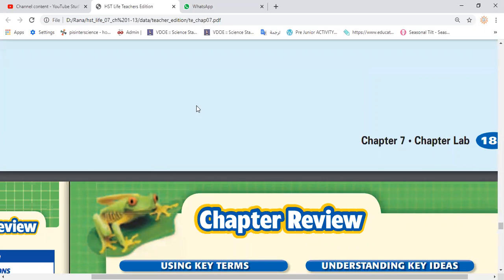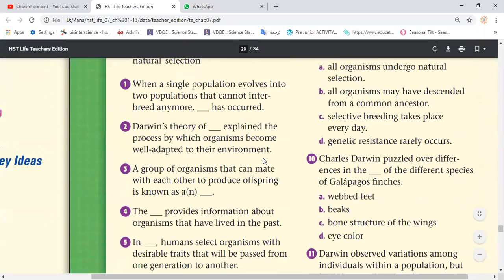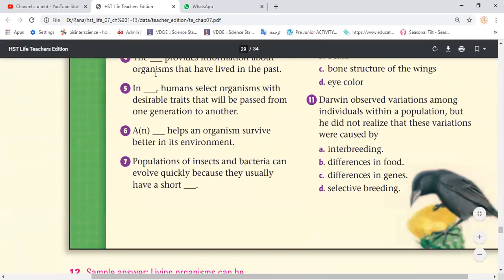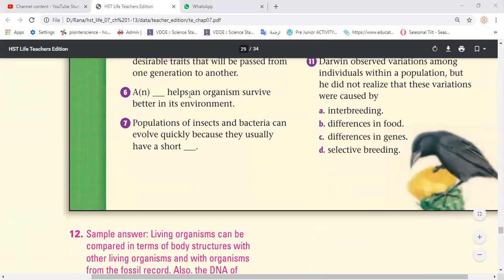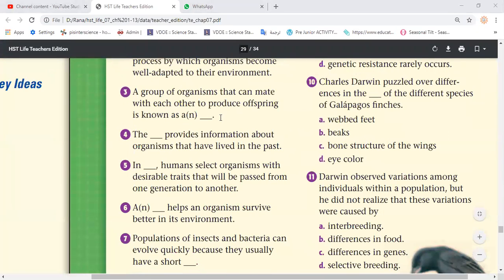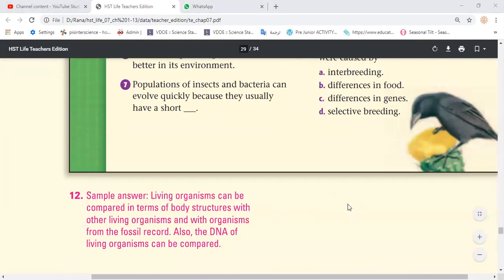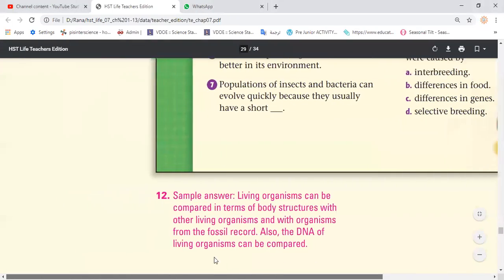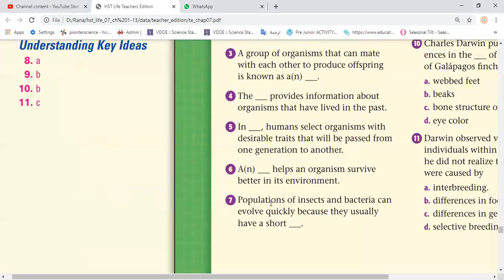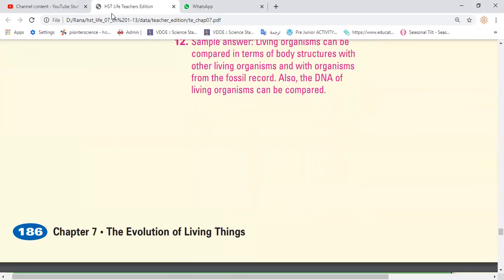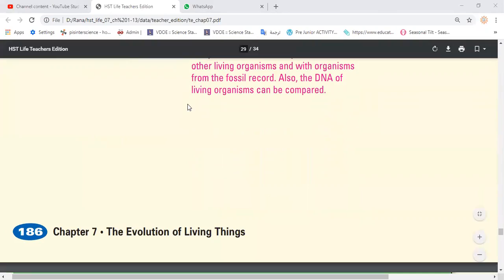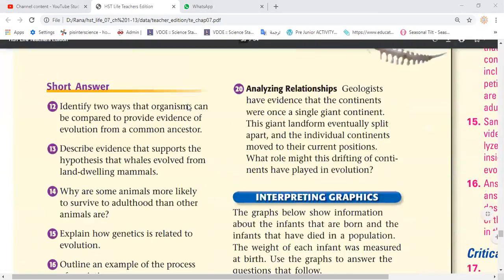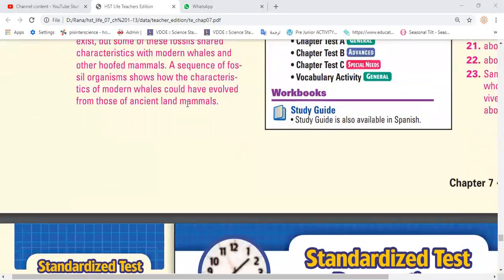Which page? The chapter review is at the end of your chapter, pages 186, 187.